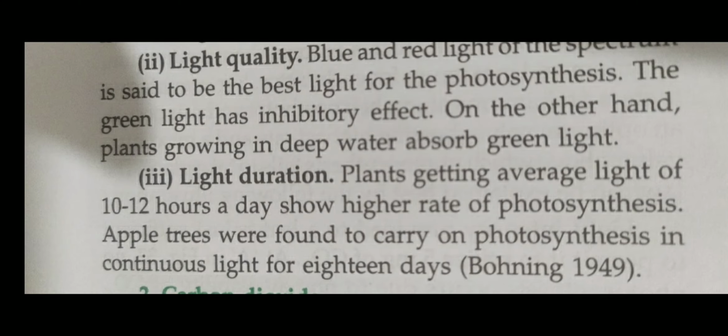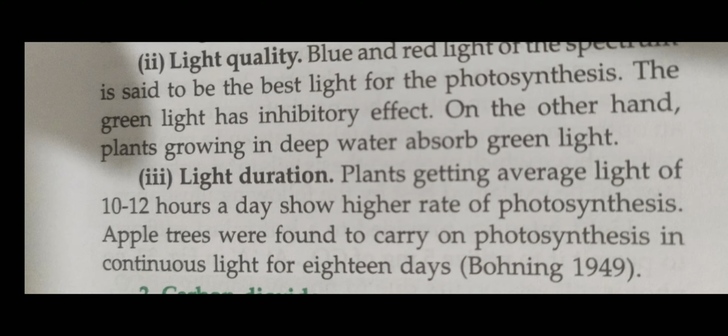Second factor which affects photosynthesis: light quality. Blue and red light of the spectrum are said to be the best light for photosynthesis. So the rate of photosynthesis is high in blue and red light. The green light has an inhibitory effect. If we cover any plant with green cloth, the rate of photosynthesis will decrease. But as an exception, you can see plants growing in deep water absorb green light.